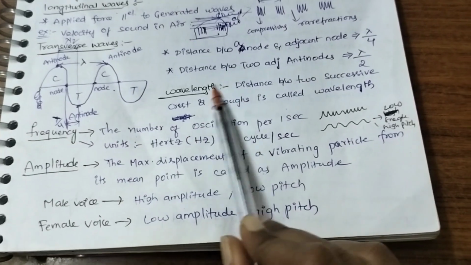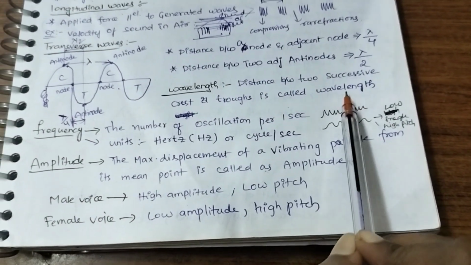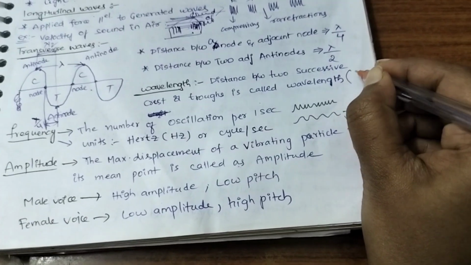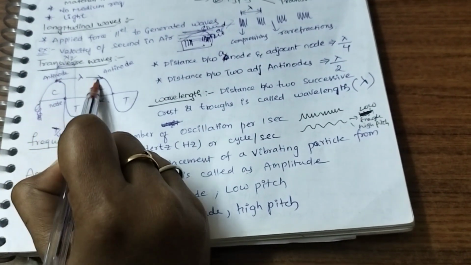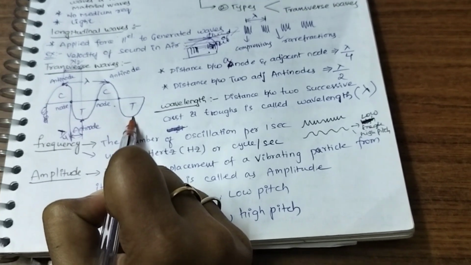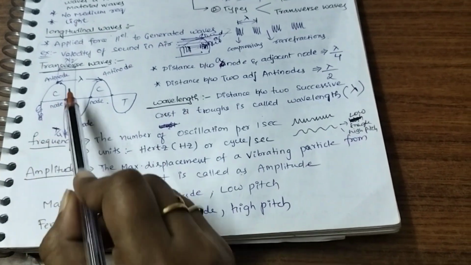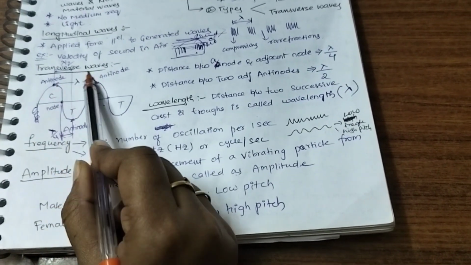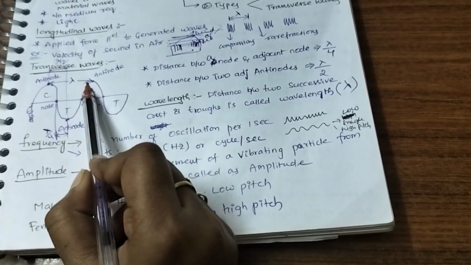What is wavelength? Wavelength is the distance between two successive crests or troughs. Wavelength is denoted by the letter lambda. The distance between two successive crests, or the distance between two successive troughs, is called the wavelength. Here we already mentioned that the distance between two antinodes is lambda. That is nothing but the wavelength.